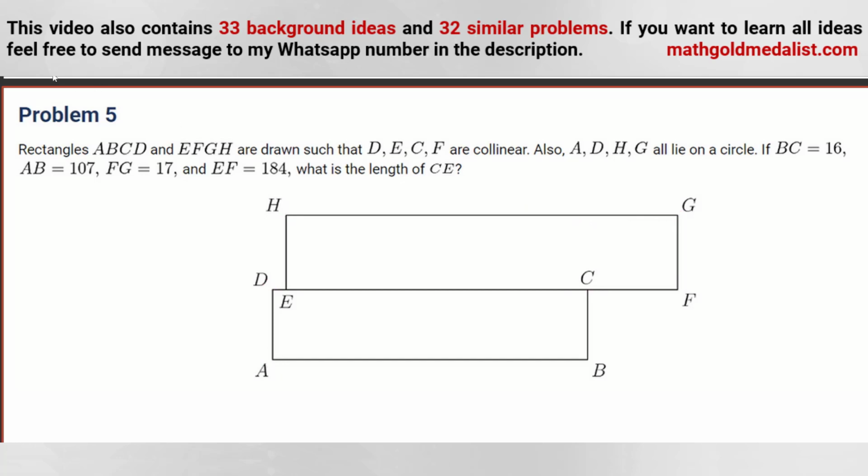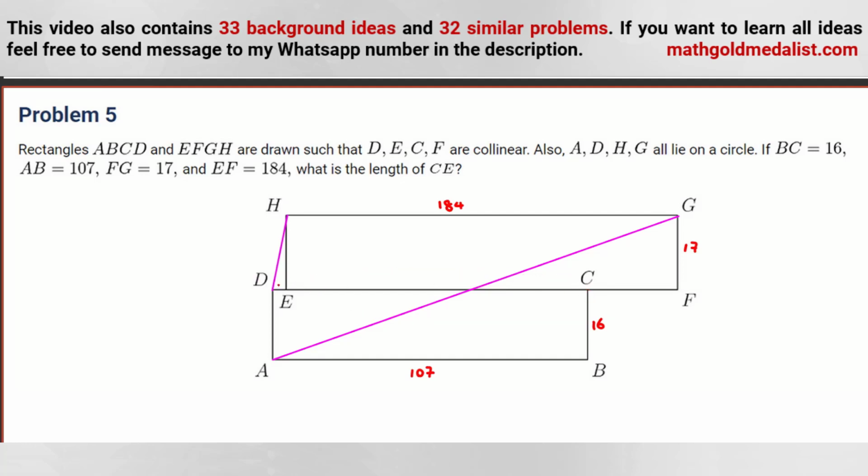Let's draw them. It's cyclic. If BC is 16, AB is 107, FG is 17, and EF or HG is 184, now it wants CE.